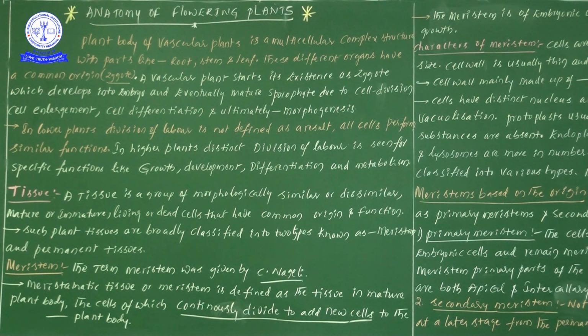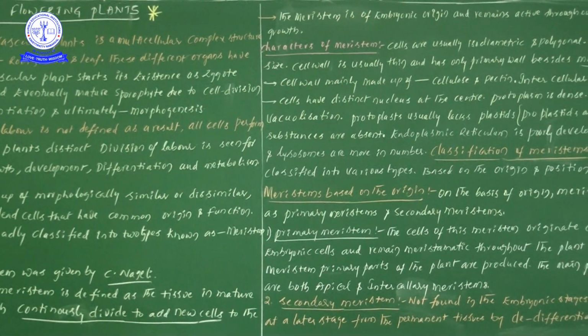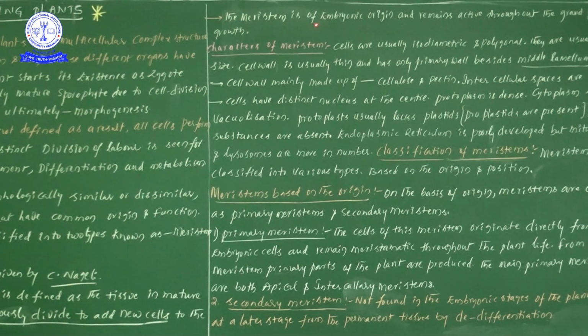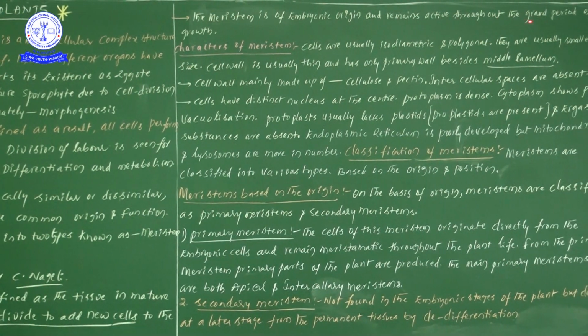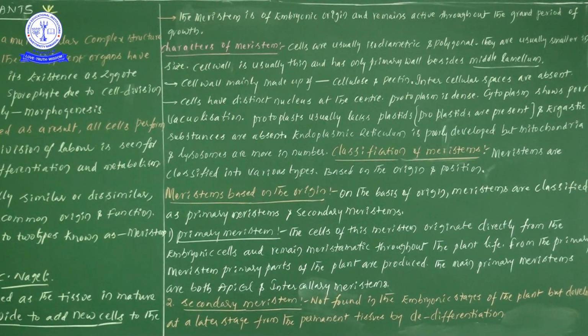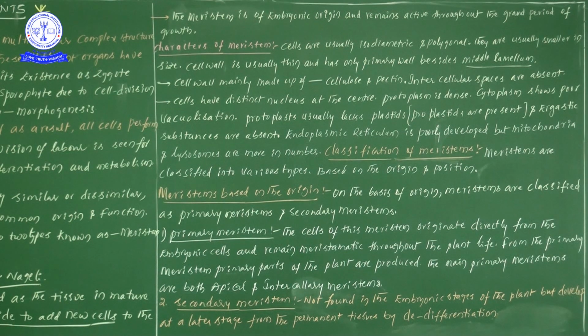Next, the meristem is of embryonic origin and remains active throughout the grand period of growth.